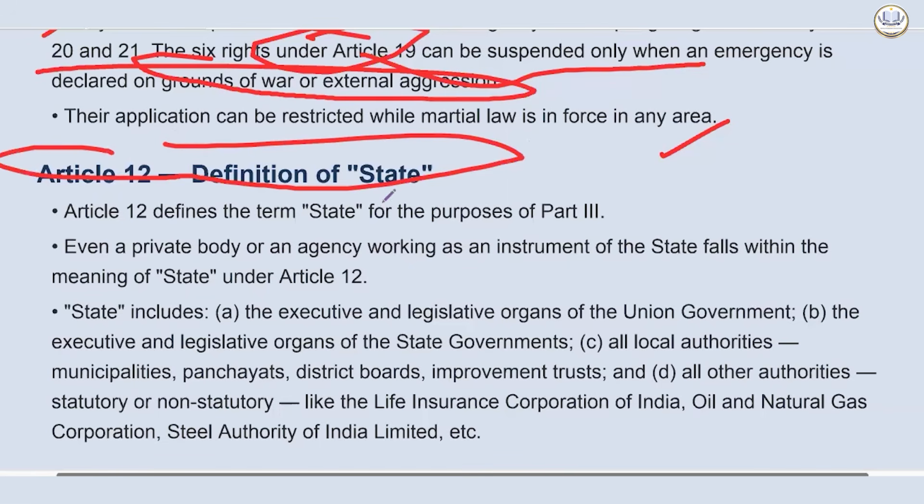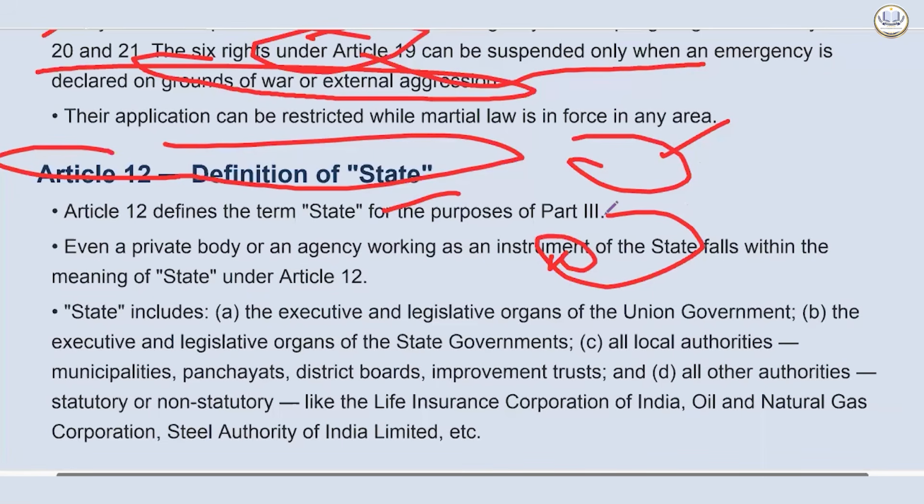of the Union government, first of all. Second, government and legislature of states. Then, local authorities like your municipalities, panchayats, district boards, and improvement trusts. Other authorities and bodies within India under the control of the government of India will also come. So what are the other authorities? That is statutory corporations like LIC, ONGC, and the International Airport Authority.